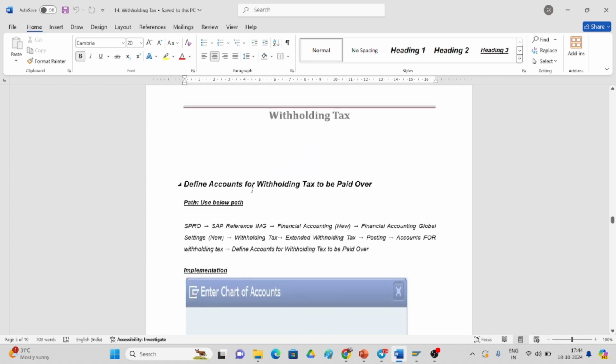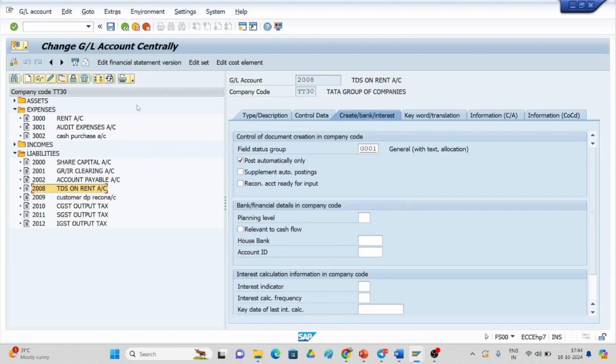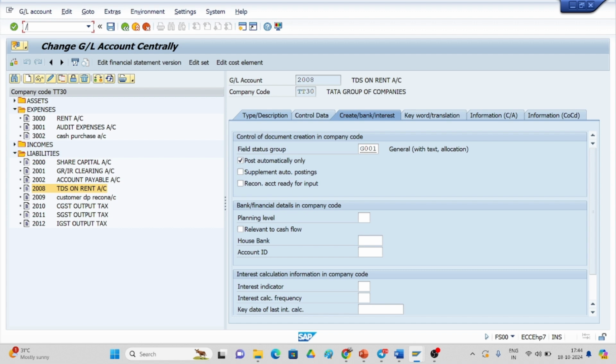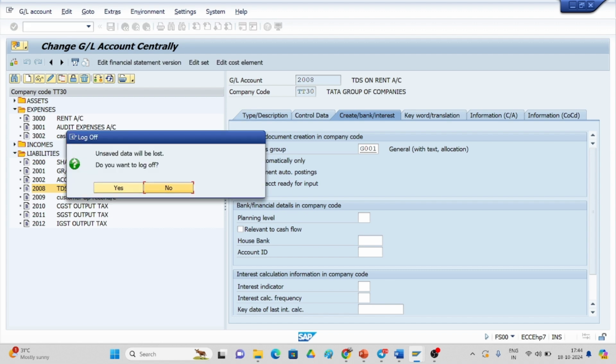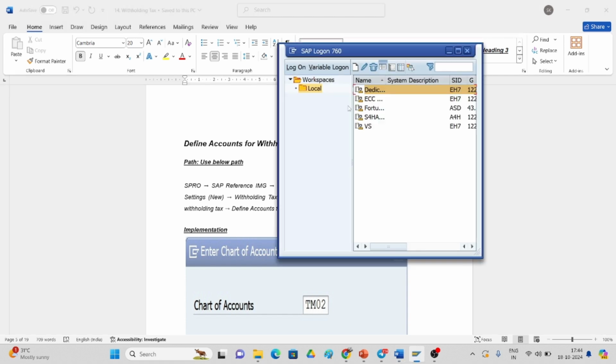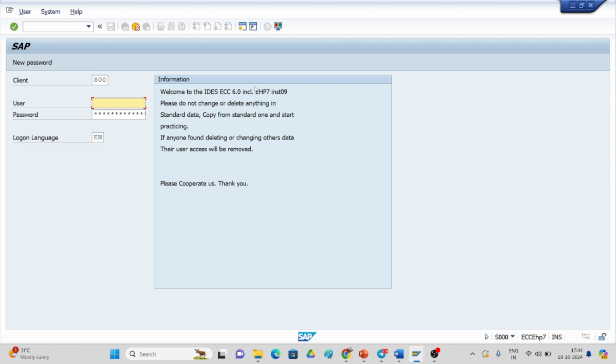And define accounts for withholding tax to be paid over. If you go for the path, Extended Withholding Tax, Posting, you just come back. I want to close this screen and log in again with the user ID and password.